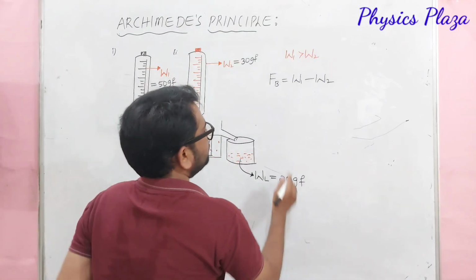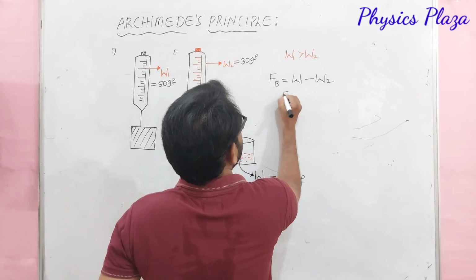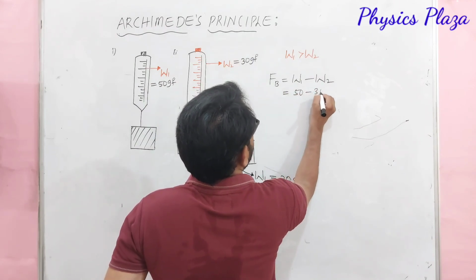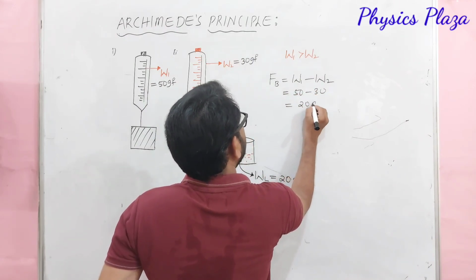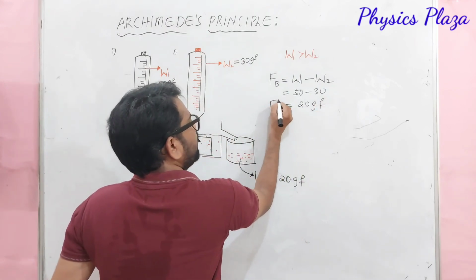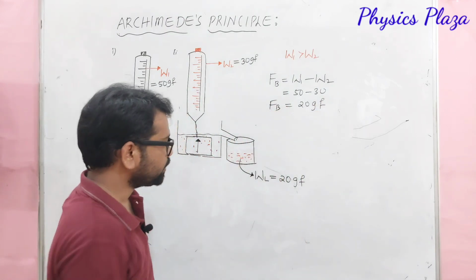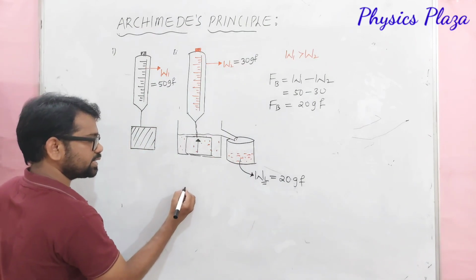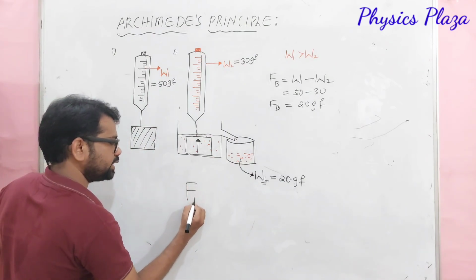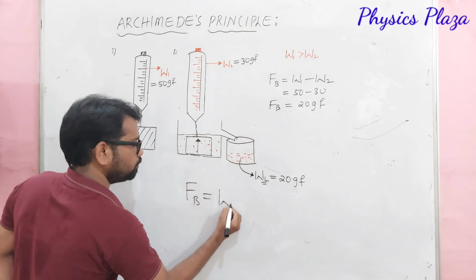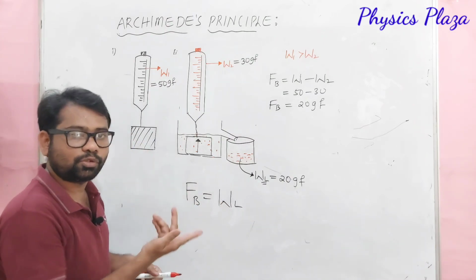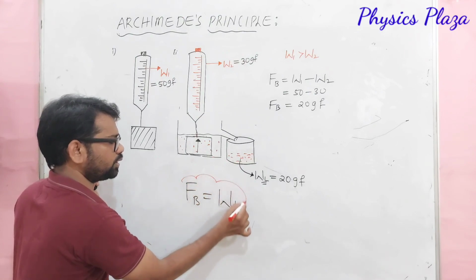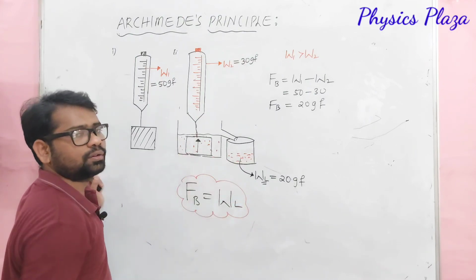So let us calculate here. W1 minus W2 is equal to how much, dear children? It is 50 minus 30, which is equal to 20 gram force. So here the buoyant force is equal to 20 gram force, and the weight of the liquid displaced is also 20 gram force. So finally, what can we say? We can say that Fb is equal to WL. Children, this is the actual Archimedes principle. That's it, over.